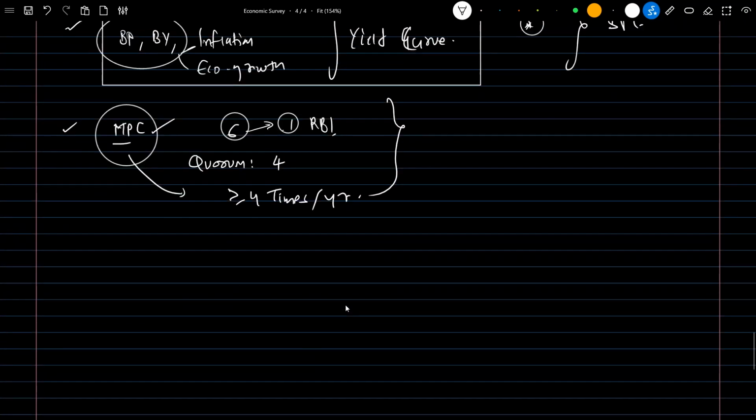Next is LAF. There are 2 concepts: LAF, the liquidity adjustment facility, and SDF, the standing deposit facility. LAF means nothing but repo rate and reverse repo rate, which are basically collateralised.